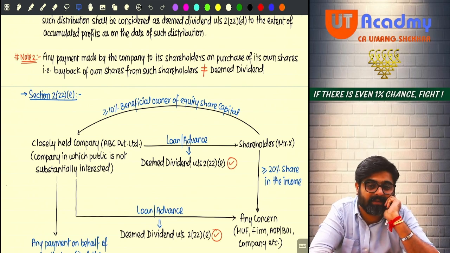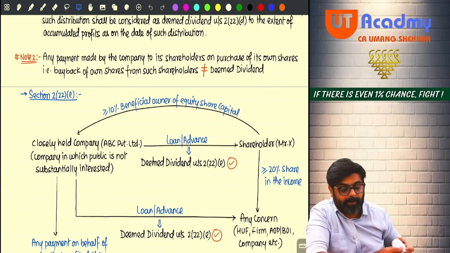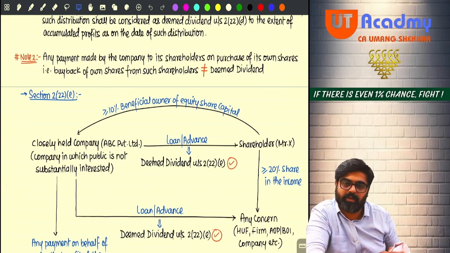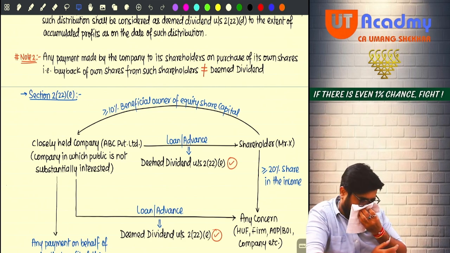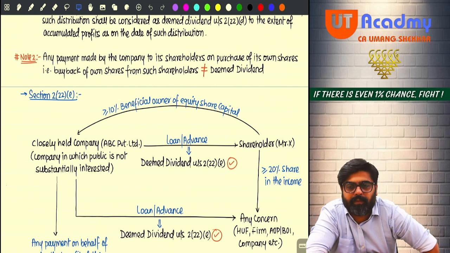Now just imagine, if you want to give dividend to the shareholder, but instead of giving the dividend to the shareholder, what are you doing?